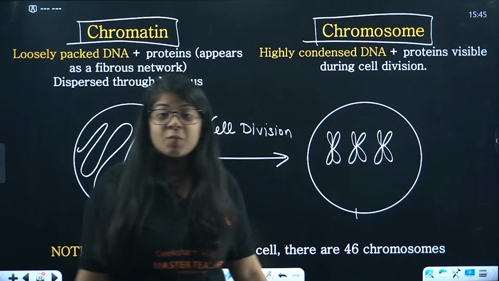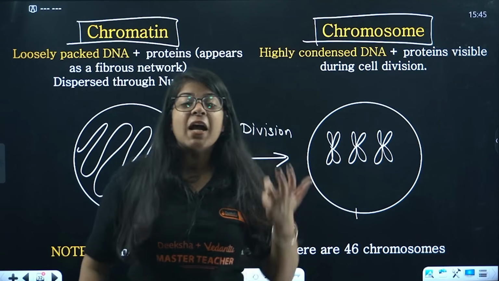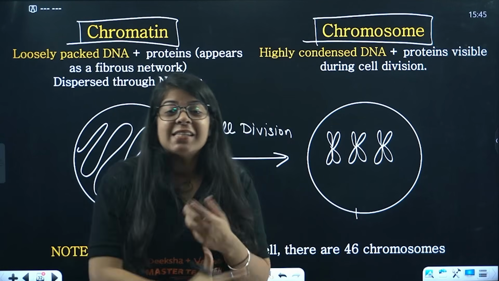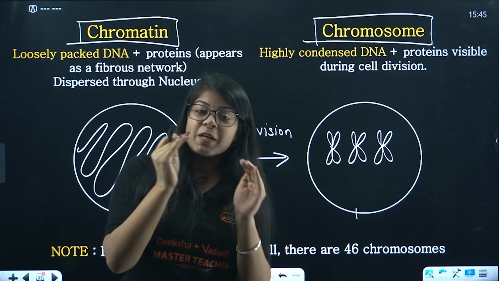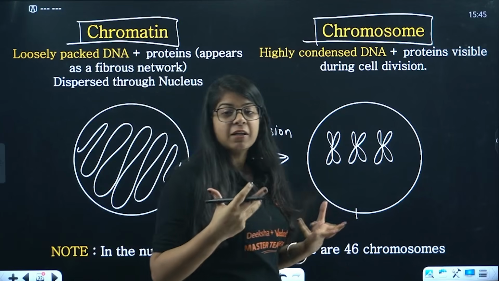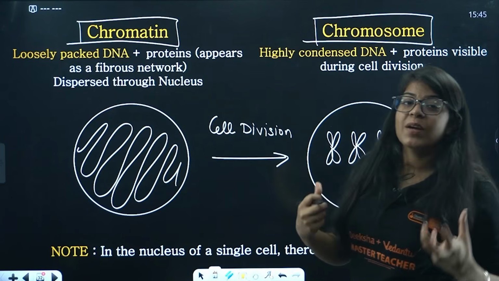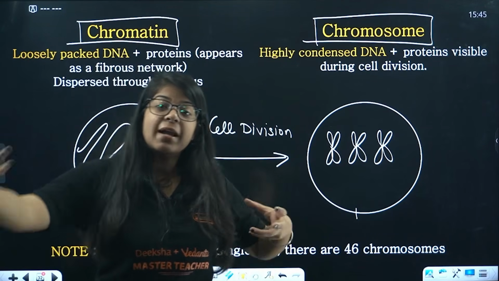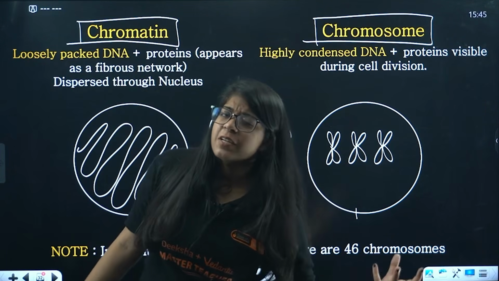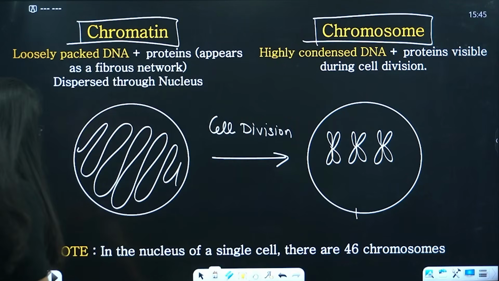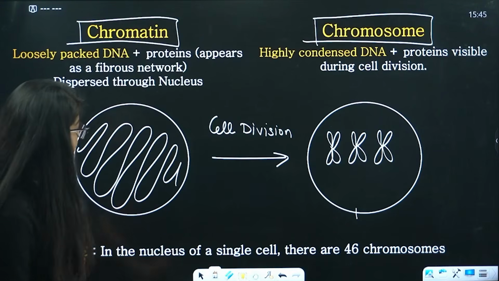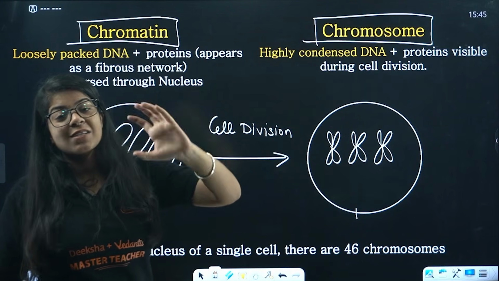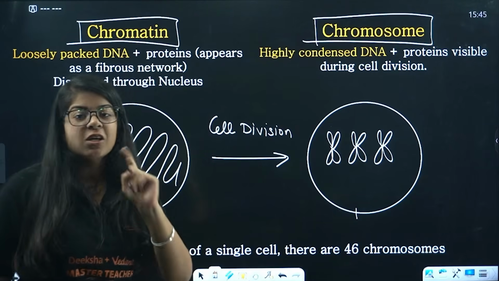We'll study about chromosomes as well, like the X chromosome and Y chromosome. That happens when the fetus gets the chromosomes from the parents. During this, so much cell division is happening in the fetus. The baby in the womb, there is so much cell division happening. So these chromosomes are transferred from parents to the children, that is, the fetus. Now, we have a note. In the nucleus of a single cell, there are 46 chromosomes.